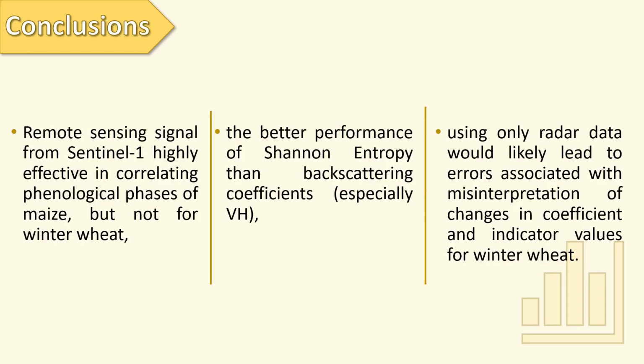In the present study, the remote sensing signal from the Sentinel-1 satellite proved highly effective in correlating with the phenological stages of maize, and such strong correlation was not observed for winter wheat. Therefore, more studies need to focus on various radar remote sensing signal behavior using various species as well as the influence of bare earth and soil moisture. The study also showed the better performance of Shannon entropy rather than the backscattering coefficient, especially VH.